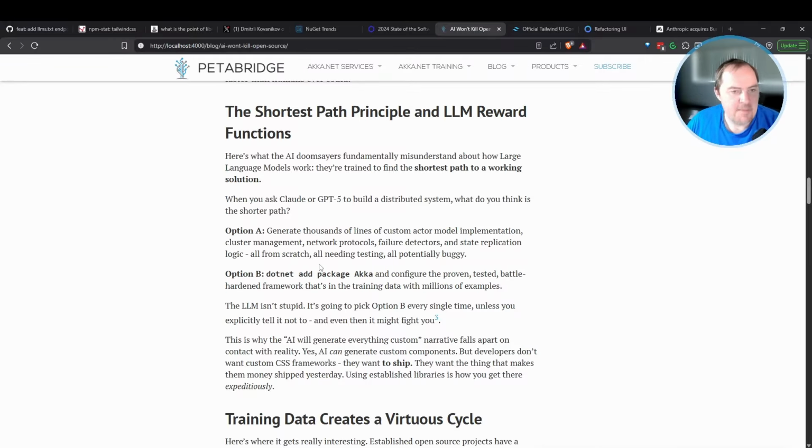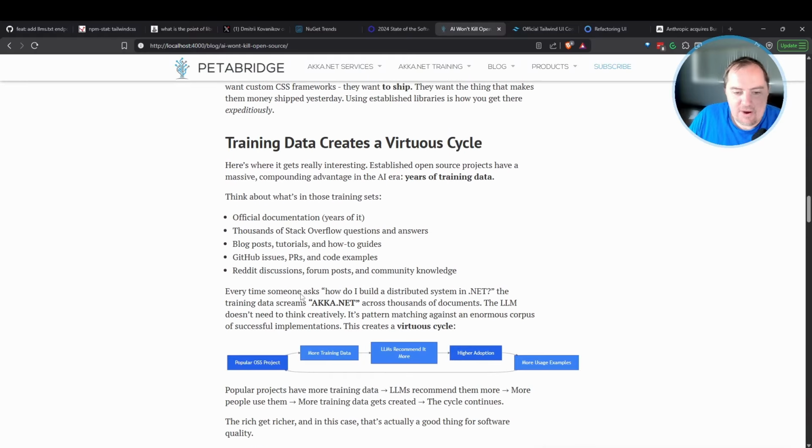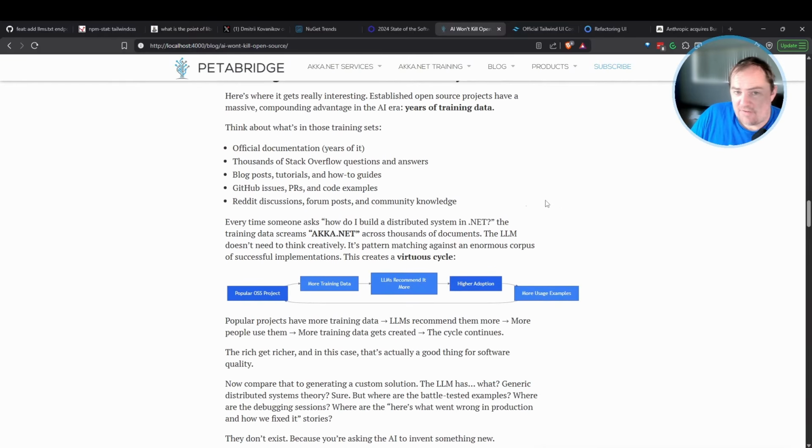The LLM is always going to pick option B, because via its reward function, that gets it closest from A to B. And this also matches, by the way, what is actually in their training sets. Here's a little diagram for you. One of the biggest advantages of open source is that all the Stack Overflow questions, the documentation, the GitHub issues, the source code being available, the blog posts and conference talks, and the public code samples on the internet have all been incorporated into the training data that companies like Anthropic and OpenAI use for training these frontier models that are good at coding.